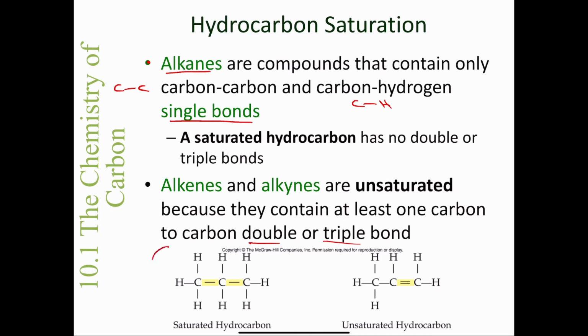So here, the first example shows a saturated hydrocarbon, all single bonds. If you follow the generic formula CnH2n+2, you can see that we have 1, 2, 3 carbons. So if I have C3, I should have, let's see, 2 times n, so 2 times 3 gives me 6, plus 2 is 8. So C3H8. And if you look at this molecule, you see that we have 3 carbons and 8 hydrogens. Whereas in this unsaturated compound, we have a double bond, and we do not have 8 hydrogens, even though we do have 1, 2, 3 carbons.